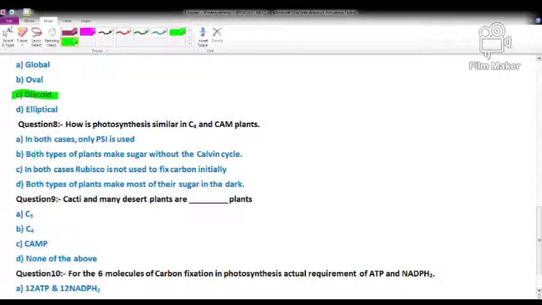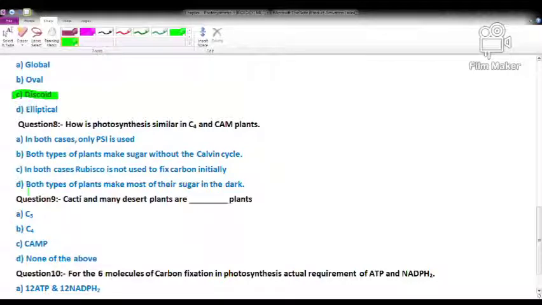First one: in both cases only PS1 is used. Wrong. Both types of plants make sugar without the Calvin cycle. No, wrong. And option C: in both cases, Rubisco is not used to fix the carbon initially. I think so.